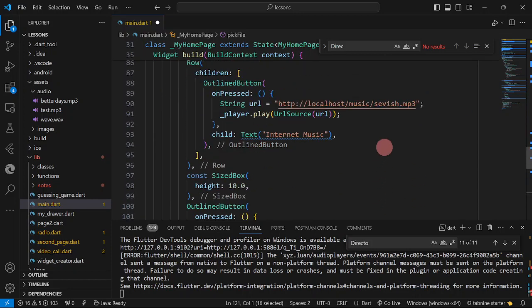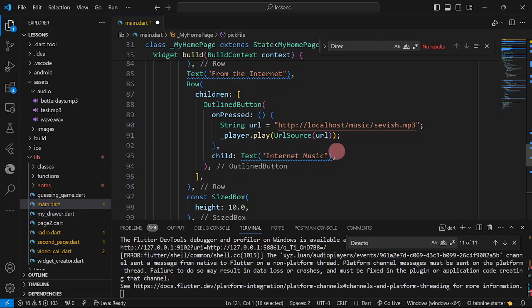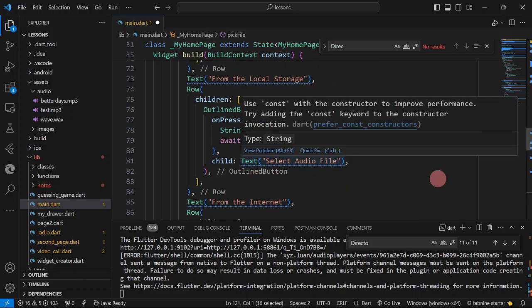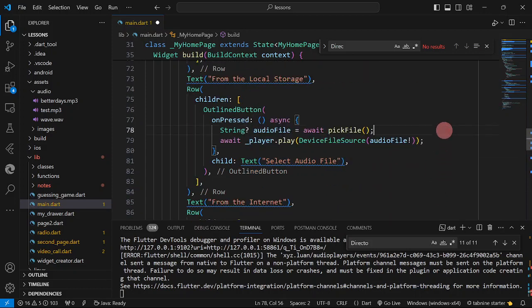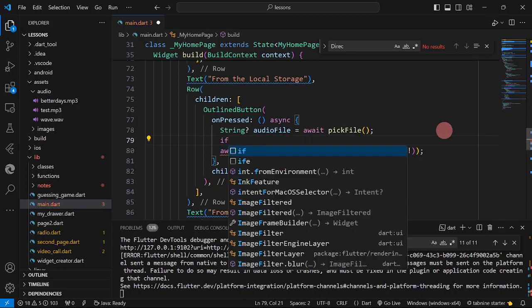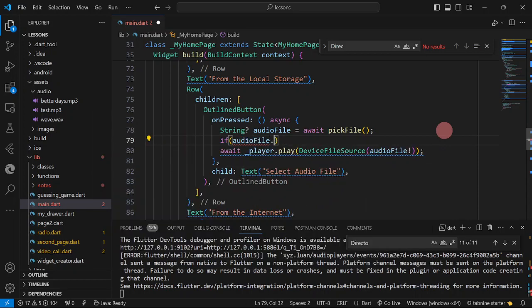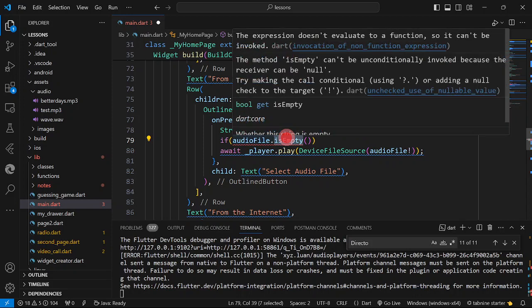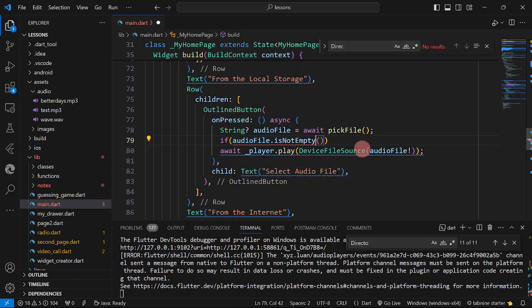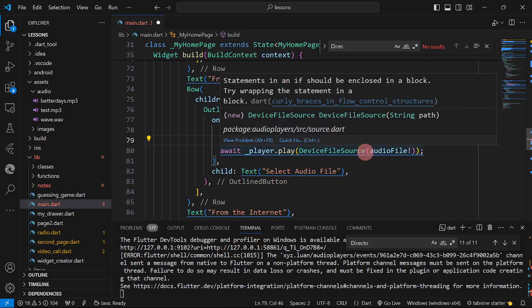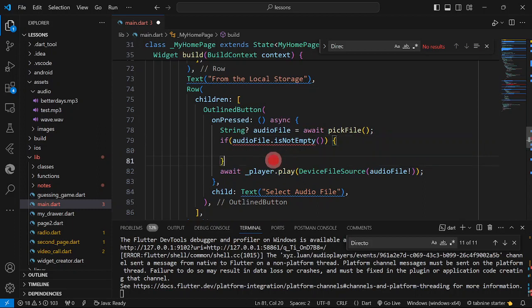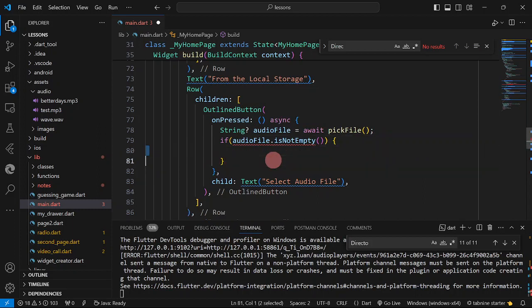It is because it's going to return a blank or an empty string. So therefore, where is it? Okay, so we could have a validation here. So if audio file is empty, okay, if ever it is empty, then no, it should be is not empty. So meaning the user selected a file, so therefore that's only the time that we are going to play.